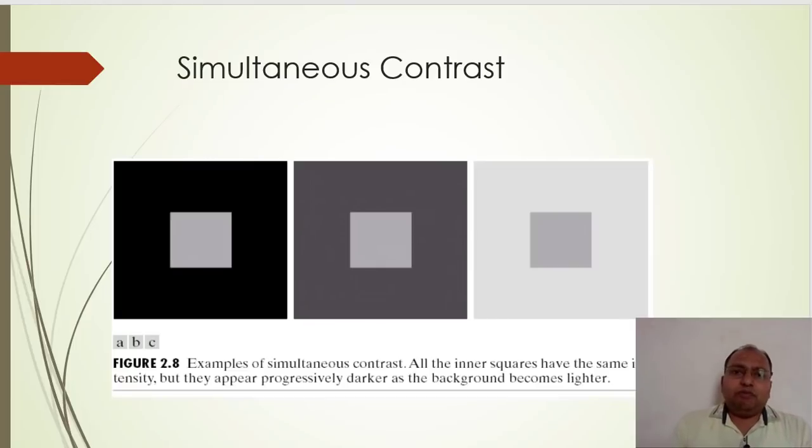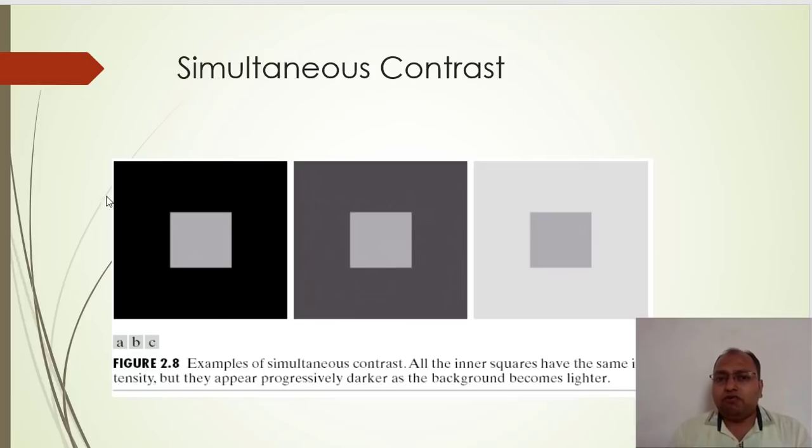Now the second phenomenon is the simultaneous contrast. In this case, you just observe that there are three different images. In these three images we have changed only the background. We haven't changed any kind of foreground. That means the inner square, which is of some gray level, we did not change. Only we have changed the background.